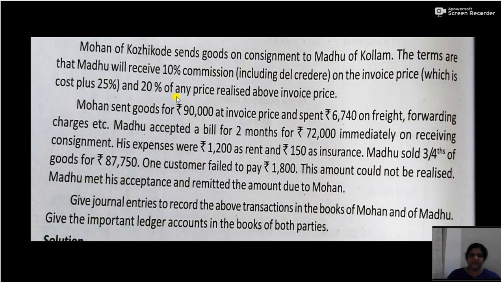Now we have to compute the commission. In the question, commission is given as 10% commission including del credere on the invoice price and 20% of any price realized above invoice price. So you have to compute the commission. There are two types of commission: one is 10% commission on invoice price and also 20% of any price realized above invoice price. Now we can see the calculation of commission.